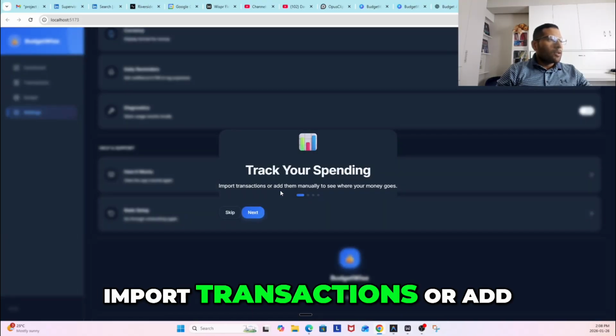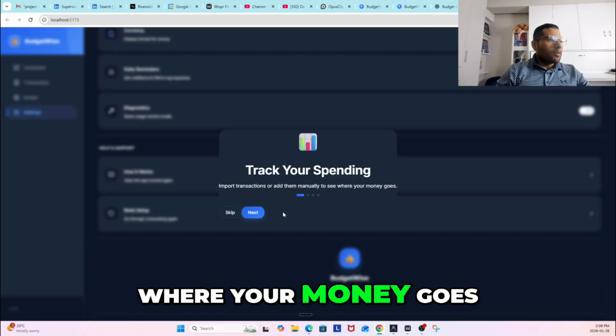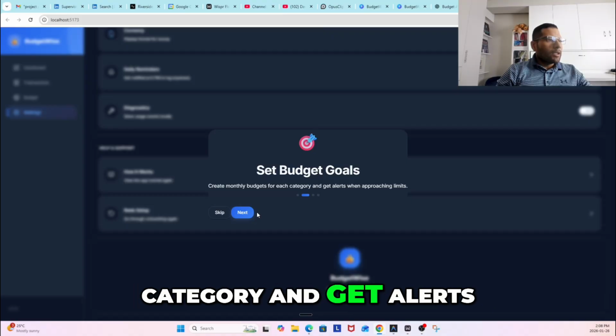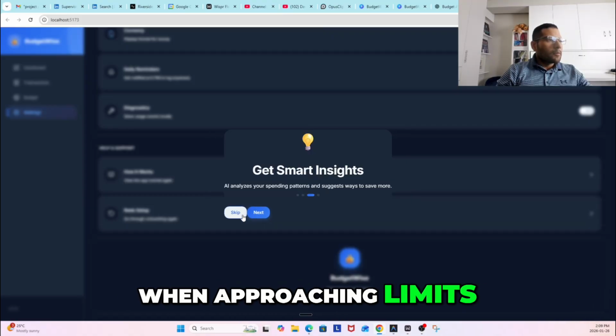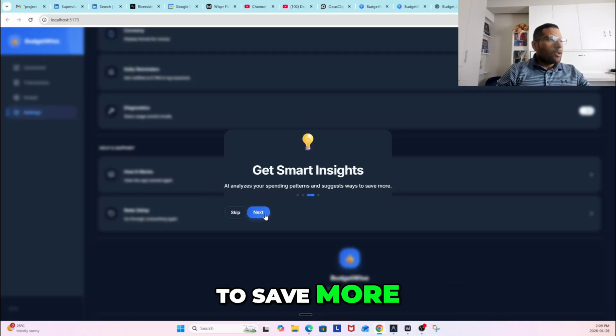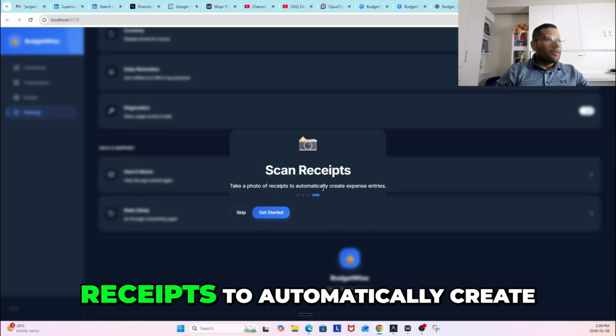Okay, so there's a quick how it works here. Import transactions or add them manually to see where your money goes. Create monthly budgets for each category and get alerts when approaching limits. AI analyzes your spending patterns and suggests ways to save more.